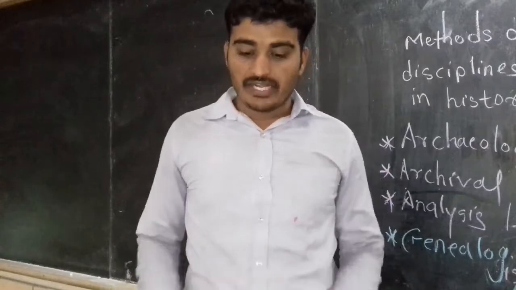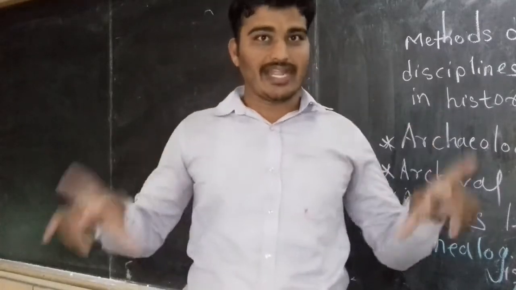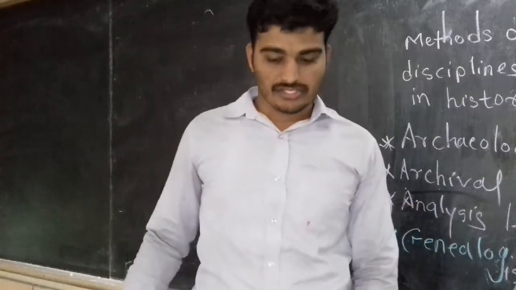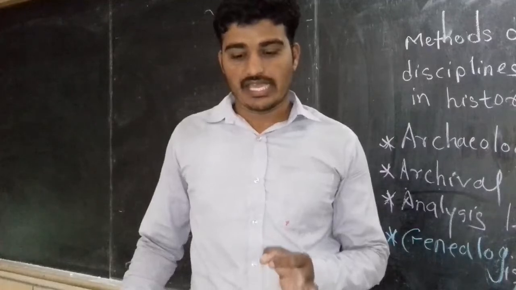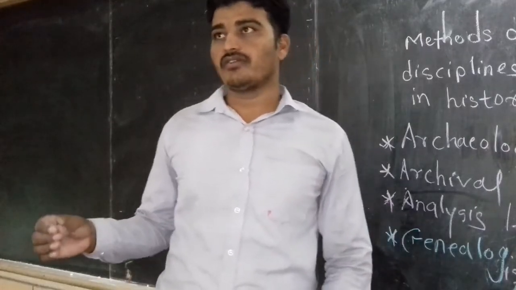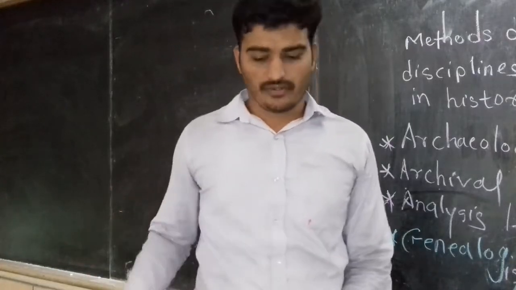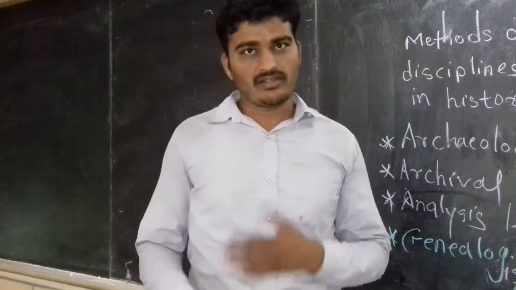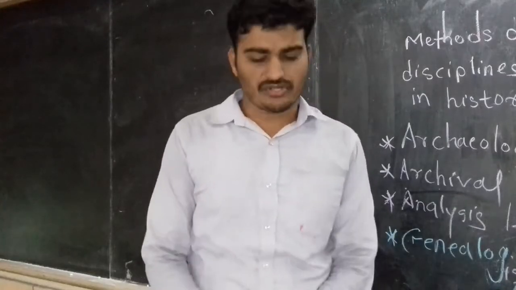And the writing of critical historical narrative is called historiography. So whatever writing is there, that is called historiography. A scholar who writes such narrative is a historian. So any author, any person who writes this narrative, is a historian. And the method of writing, that process or that method, is called historiography.